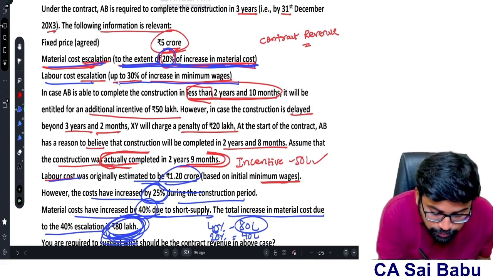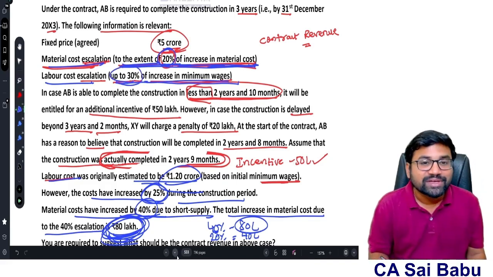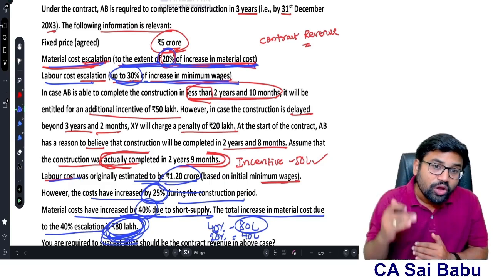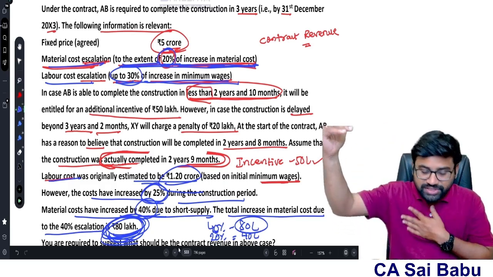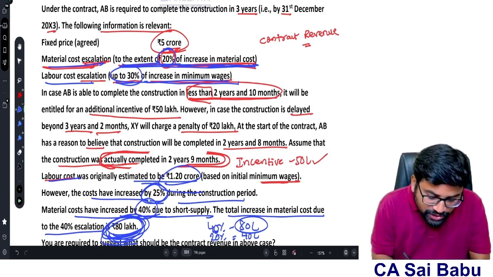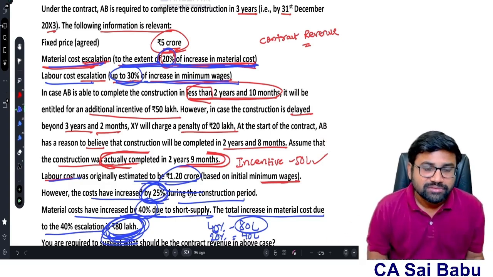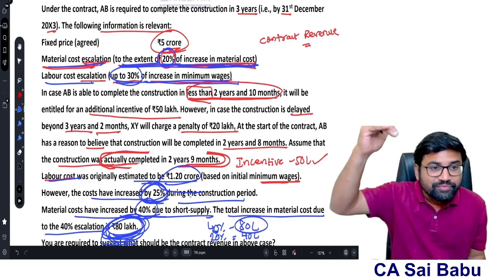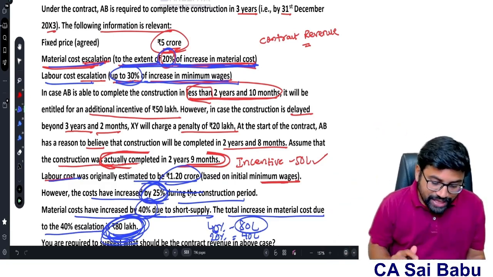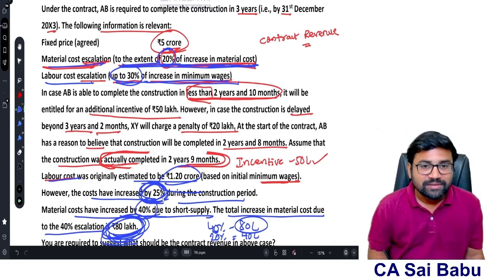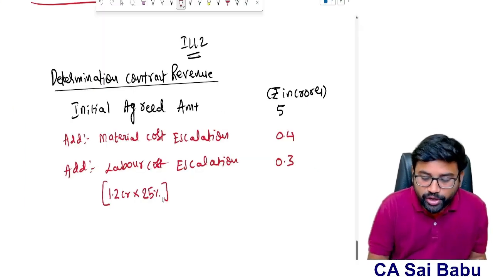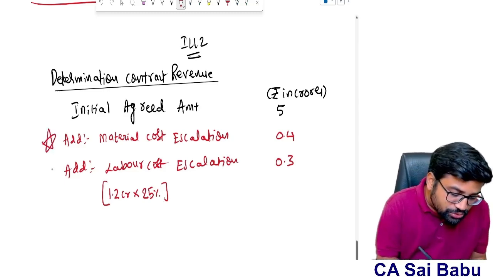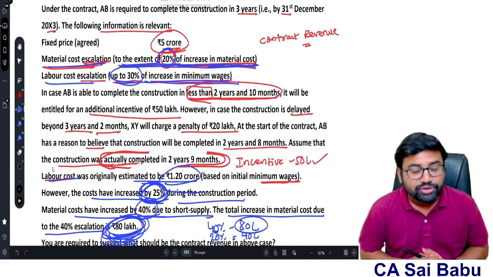Sir, here they said up to 30% of increase in minimum wages. See, even though the clause has given the maximum limit of 30% of increase in minimum wages, there is an increase of only 25%. So we will take the actual or the cap maximum, whichever is lower. So the actual increase is only 25%. Therefore 1.2 crores into 25%, how much? 0.3 crores increased. I think these two are very, very important things you need to understand.